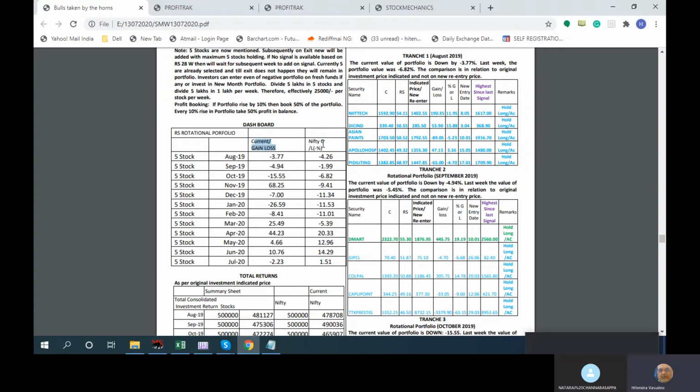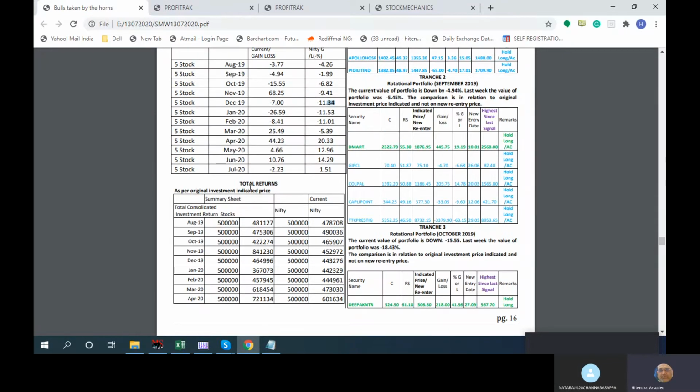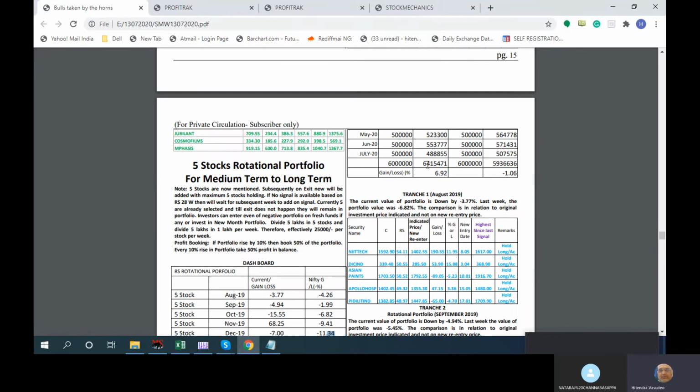This is the current gain and loss, and we are comparing what the outlook would have been if somebody had invested in Nifty. For the total returns, if I invest every month a fixed amount, this is for accounting purposes, not necessarily that much.